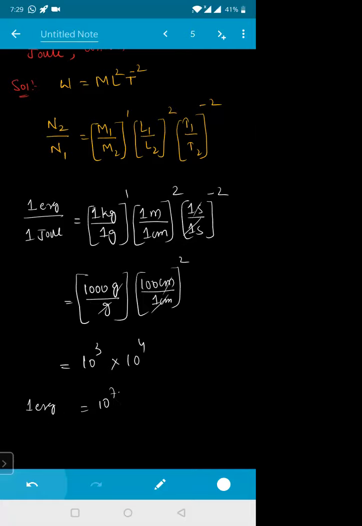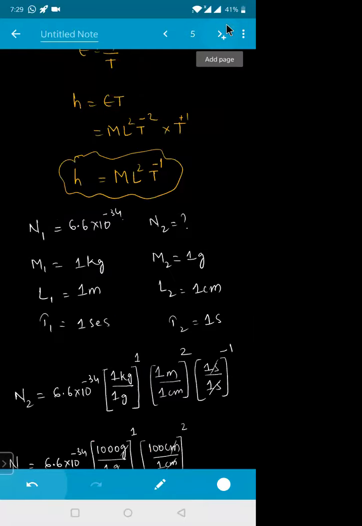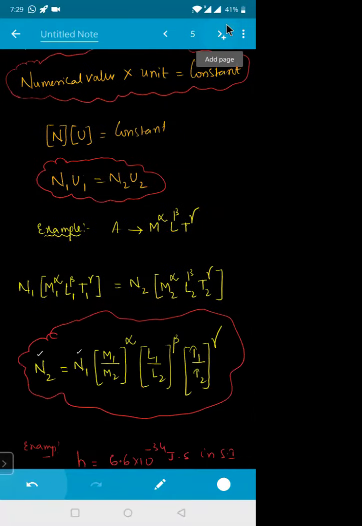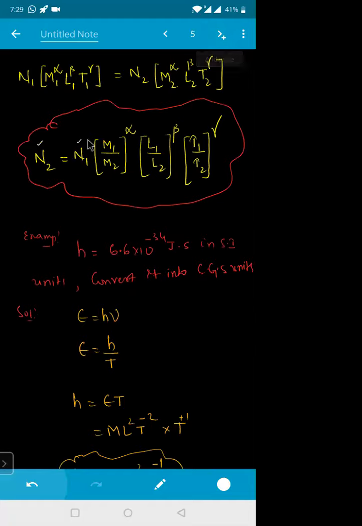Something I'm making a mistake in, let me see. N2 by N1 is the formula. N2 is in the CGS system and this is in the SI system. Everything I need to convert into CGS system.